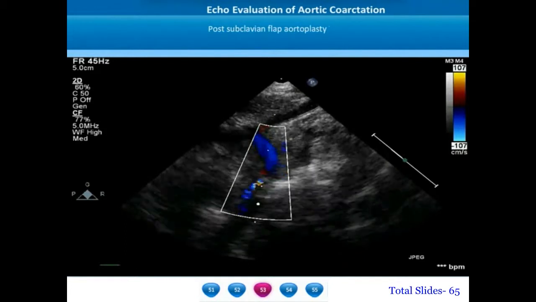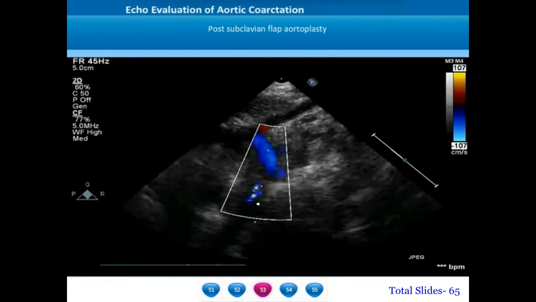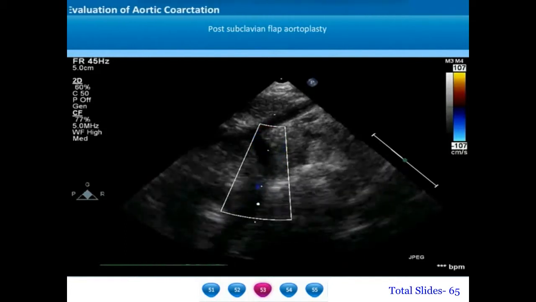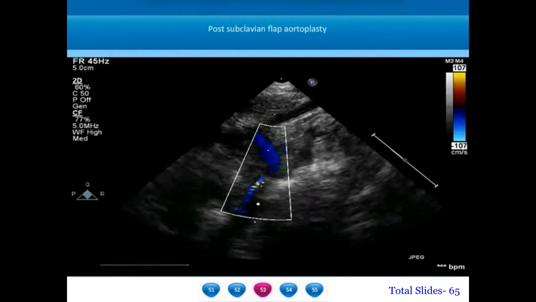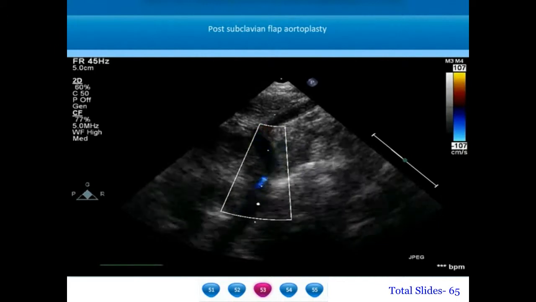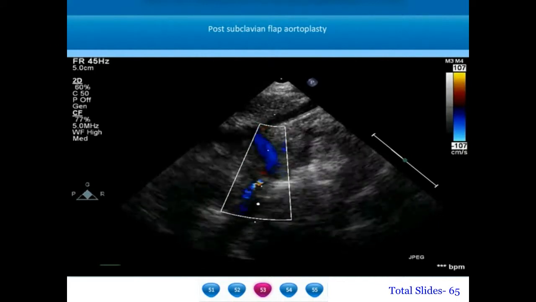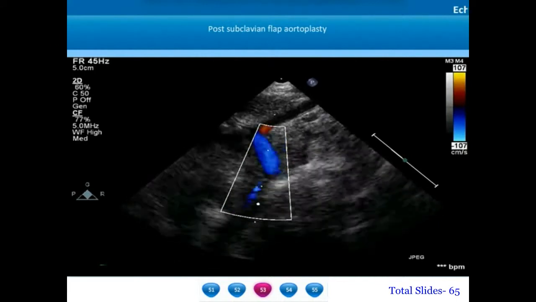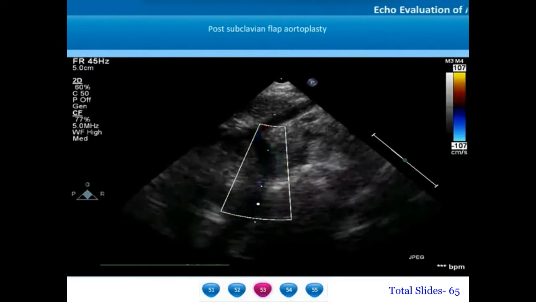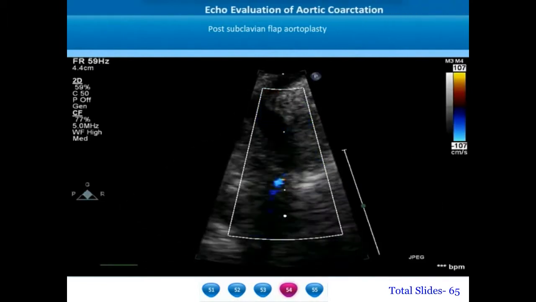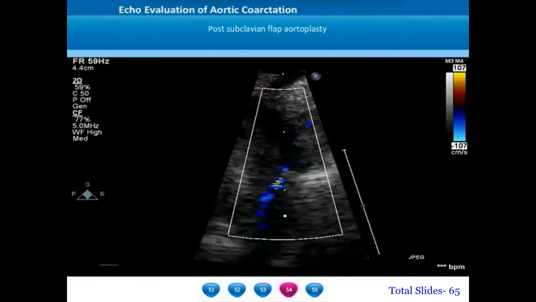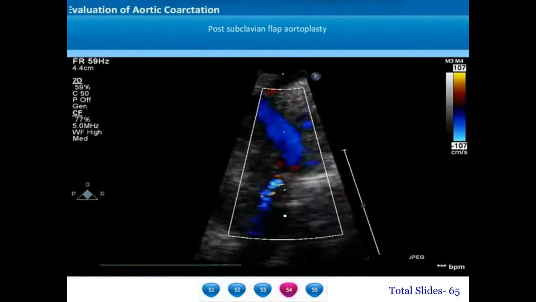This is an example of a patient who had a recoarctation after a subclavian flap aortoplasty. We can notice that after the left carotid artery, there are no further branches for the aortic arch and there is a tight coarctation. A magnified view shows the cicatricial fibrotic anastomotic obstruction which causes a recoarctation.